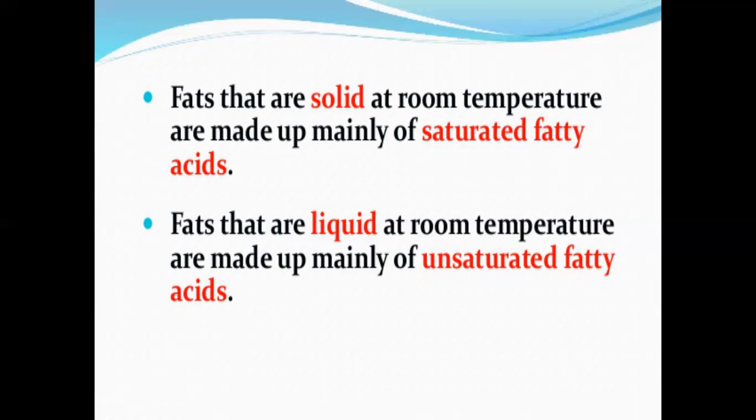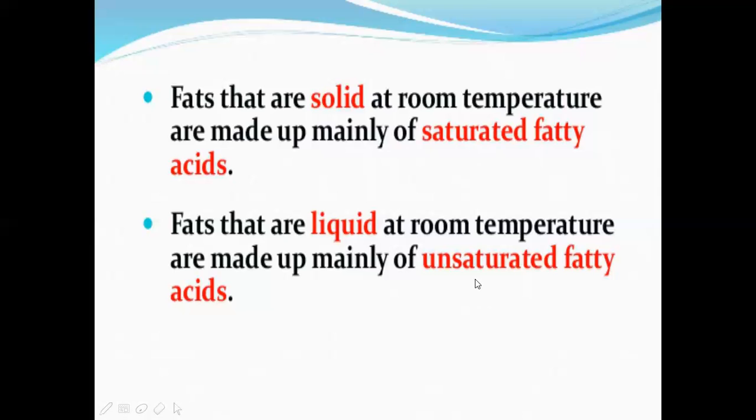So why? What is the reason behind this difference between the components? Now let us see. Fats that are solid at room temperature are made up mainly of saturated fatty acids. Just now we have seen that fats, or lipids, are of two types: saturated and unsaturated. If a compound has saturated fatty acids, it will be solid at room temperature.